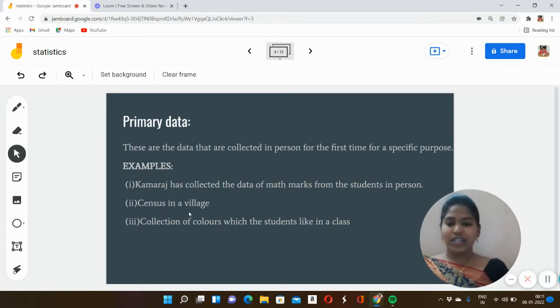Census in a village. They will go to take census in the village separately. They will go to the person and take it. So that's also an example for primary data. Collection of colors which the students like in class. Many persons will like many colors, so they will be collected from separate persons.